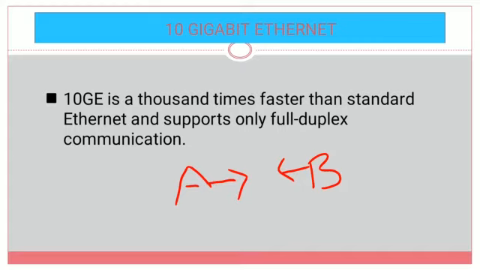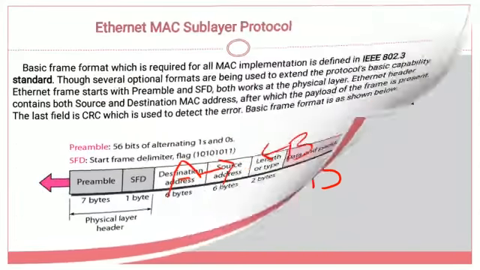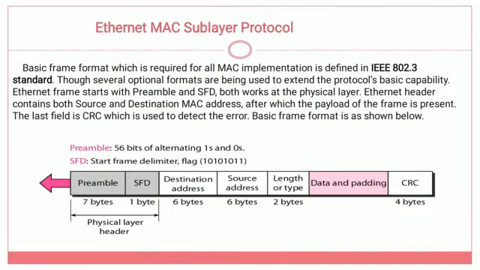And coming to the medium access control sublayer. The medium access control sublayer is nothing but the sublayer of the data link layer. If you consider the medium access control sublayer, what is the frame format used for this one? Generally the Ethernet technologies use a common frame format for all the Ethernet technologies. So what is the frame format? This is the frame format used for Ethernet.